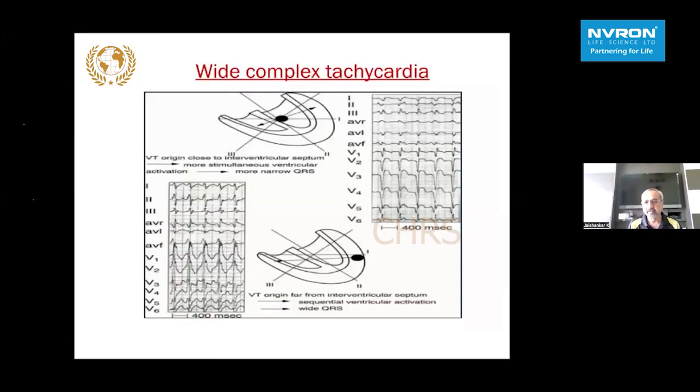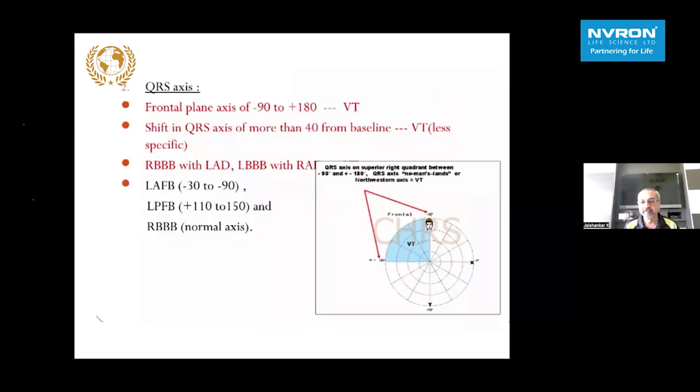As I said earlier, there are two examples shown here of a broad tachycardia. If a tachycardia is originating from the interventricular septum, we are going to have a really narrower QRS. Vis-a-vis, when the tachycardia is originating from the free wall, you will have a broad QRS tachycardia. So VT originating far away from the interventricular septum will lead to a broader QRS, and VT originating from the septum will have a more simultaneous ventricular activation. The wavefront of activation spreads down the normal electrical conduction system of the heart, and thus you will have a narrow QRS.